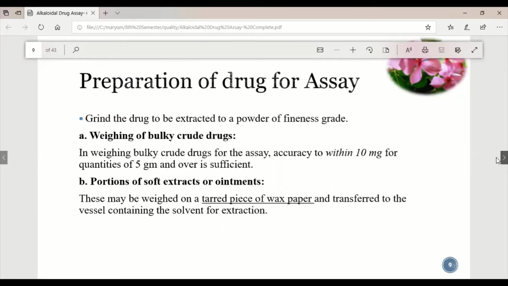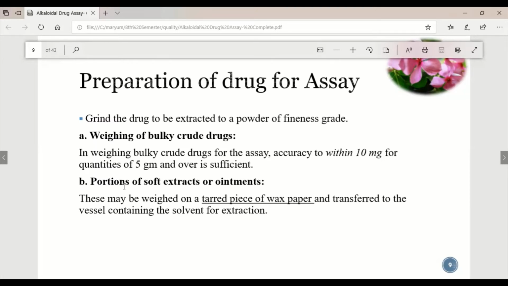Then, preparation of the drug for assay. How will we prepare an alkaloid solution for its assay? First of all, we will grind the drug to a powder of the finest grade. We will triturate and grind it to form a powder of the alkaloid-containing plant material. Then the powder of bulky crude drug will be weighed. The minimum least count of the weighing balance should be 10 milligram if we have to weigh 5 gram of the alkaloidal powder.